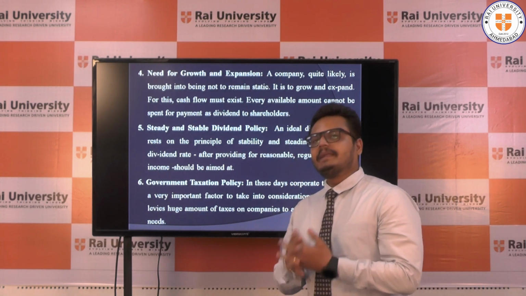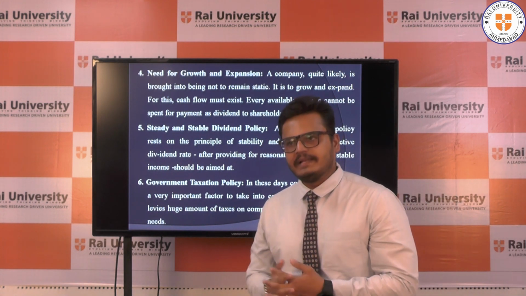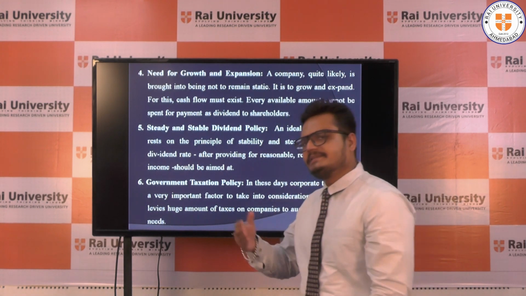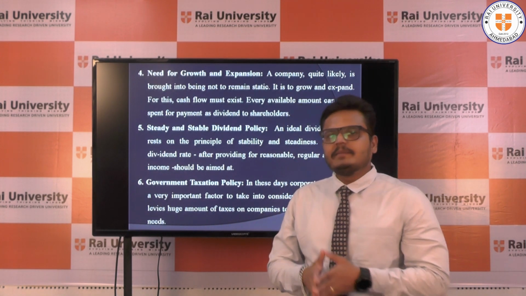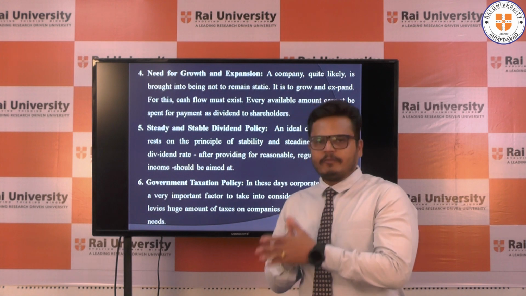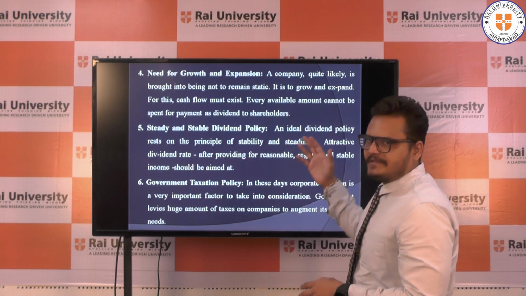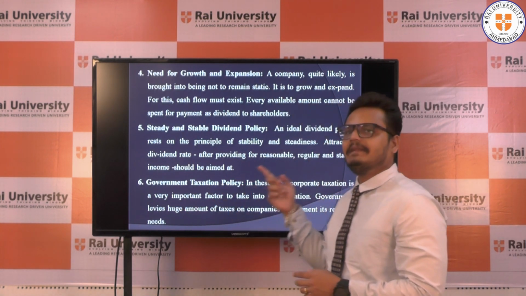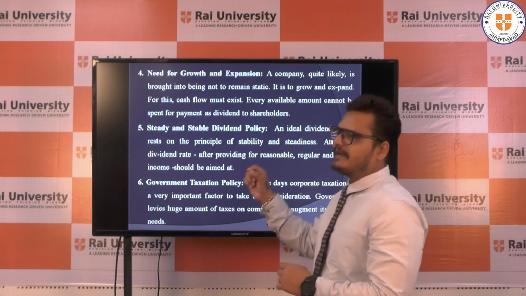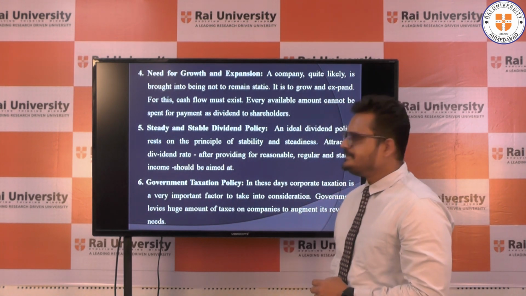And if a company wants to grow more and more and expand their business in different cities, they retain their money from the profit. And when the business organization retains more profit for future growth and expansion, the remaining profit is supposed to be distributed as a dividend to the shareholders. So these factors also affect the dividend decision of the business.